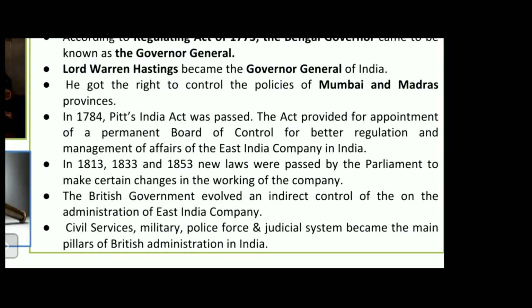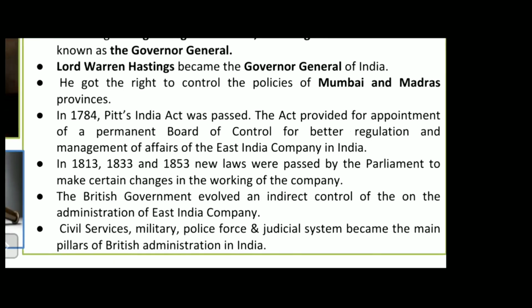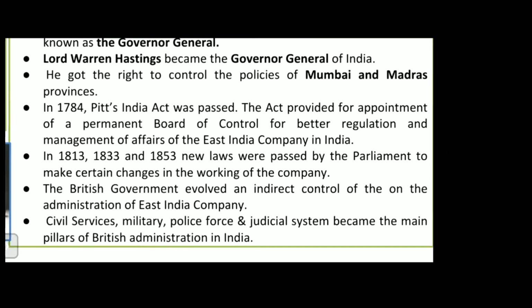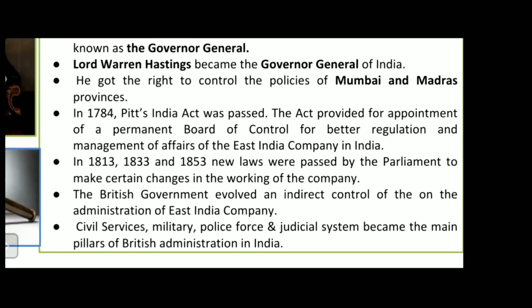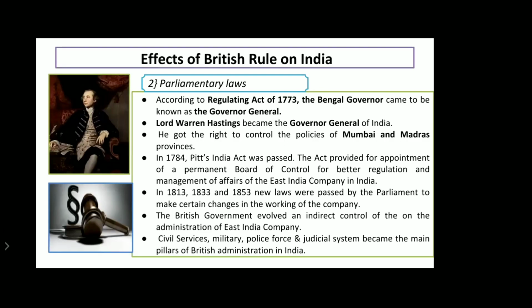Okay. Now, with the emergence of British rule, a new administrative system got developed in India. Which were the administrative systems? They had four main pillars. So you can see here: civil services, military, police force, and judicial system became the main pillars of British administration in India. Remember this: there were four main pillars, and they were civil services, military, police force, and judicial system. Now let's see what these services do. What was their main aim? What was the main use of these pillars?